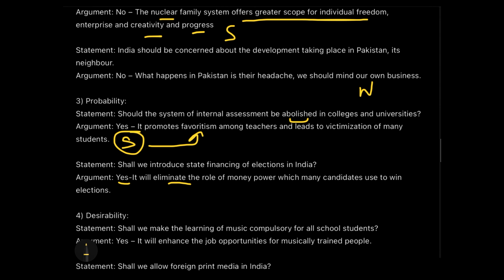So even if we have not experienced it ourselves, we have seen over the years that many times it has happened that a candidate wins simply because of money power. Correct? So to avoid this, we can introduce this test. Again, this is probability-based, where we know that the probability of a person having more money winning the elections is more compared to others, and therefore we can consider this to be a strong argument.